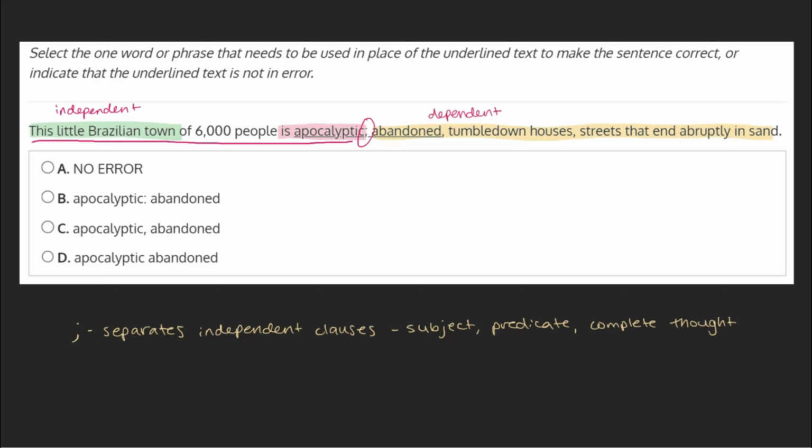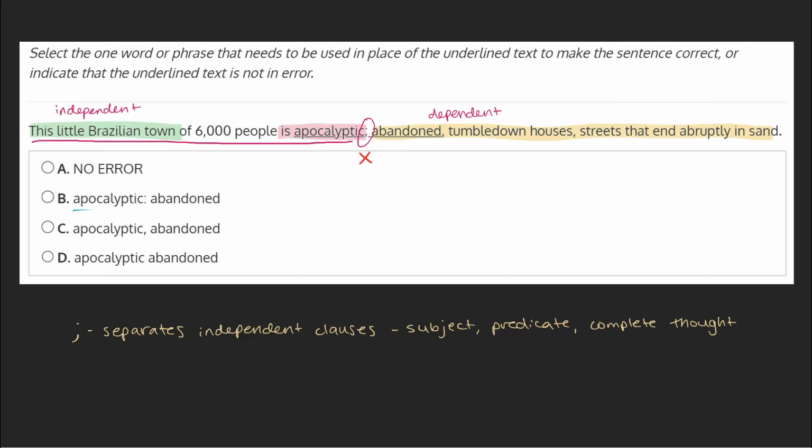It could be a subject, but because the subject doesn't have a predicate attached to it, it's not considered an independent clause. This being the case, we can see that a semicolon wouldn't be an appropriate way of connecting these two clauses. With this in mind, let's take a look at our choices to see what alternatives they offer.